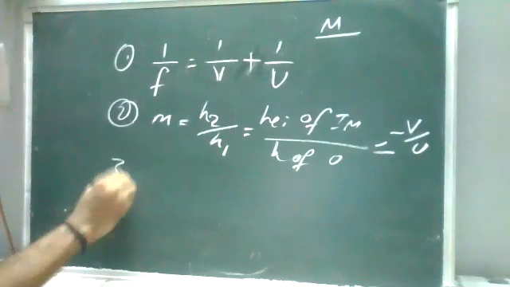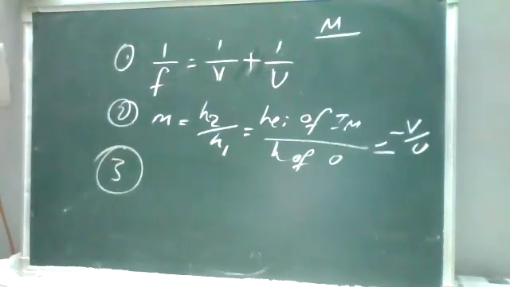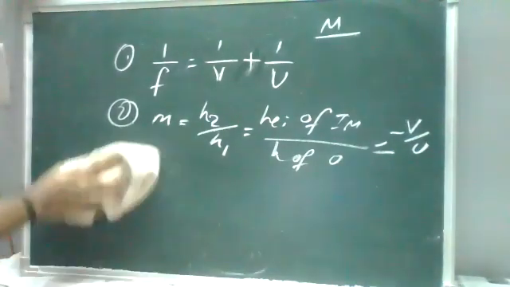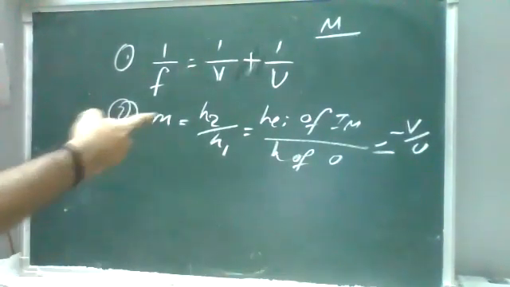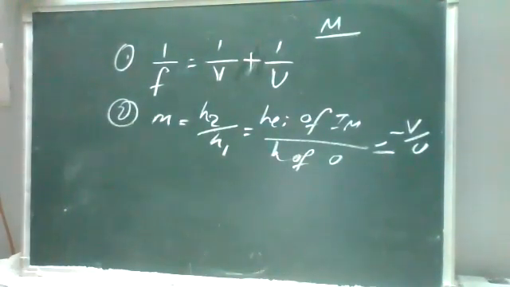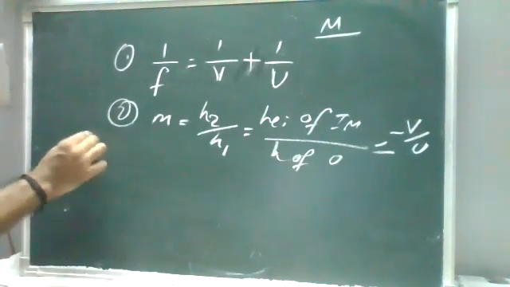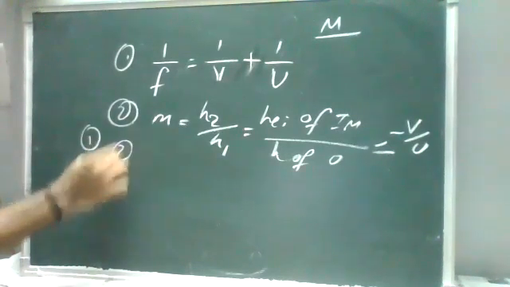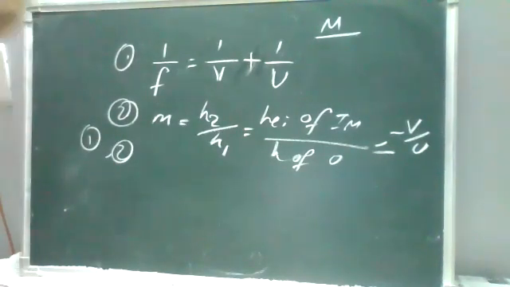So height of the image by height of the object. Okay, fine. These are your basic relations when you are discussing mirrors. Here the sign conventions are very important. First we'll do one or two problems on mirrors. After that we'll go to lenses, then the thicker and denser media, so we'll see total internal reflection. Similarly apparent height, apparent depth, there are so many formulas. So it is related to your mirrors.